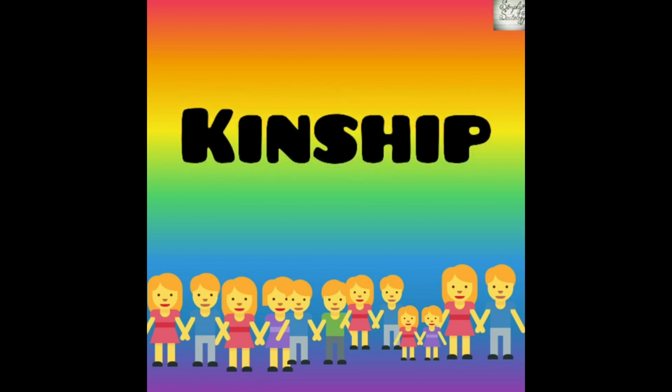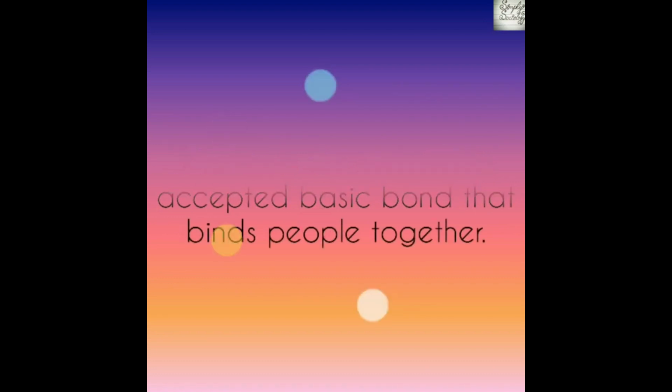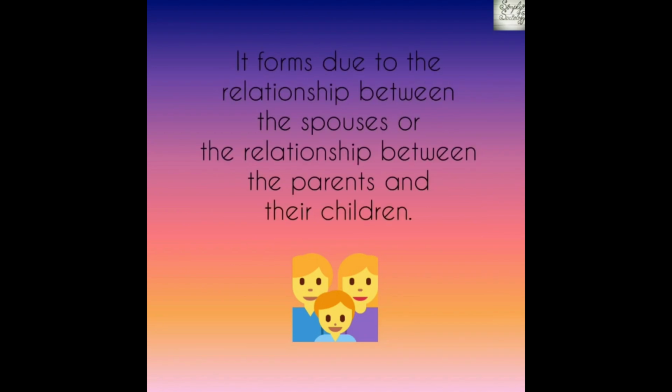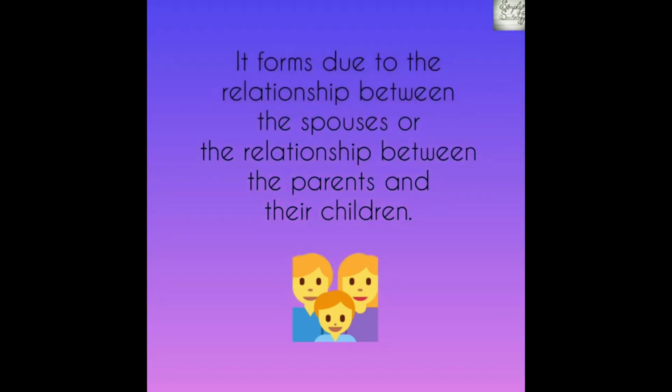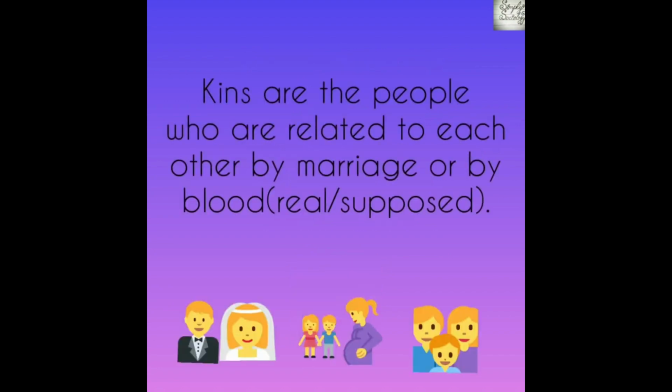Kinship is one of the basic sociological institutions like marriage or family. It is the universally accepted basic bond that binds people together. The relation between the spouse or the relation between the parents and children gives birth to kinship. The people who are related to each other through blood or by marriage are known as relatives or kins. The relation that the kins share with each other is known as kinship.